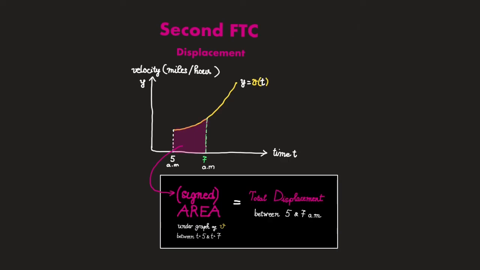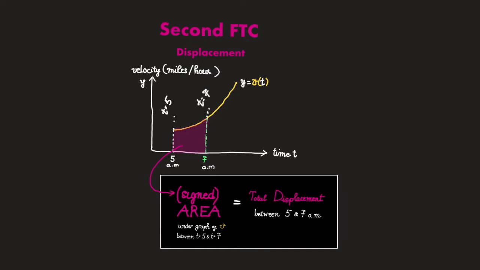It's actually easier to start with the second fundamental theorem, so let's do that. So let us fix some nice continuous velocity function. And let us pick two times, say 5 and 7, but you could replace this with any a and b. Then we can consider the area under the graph of the velocity function lying between 5 and 7.